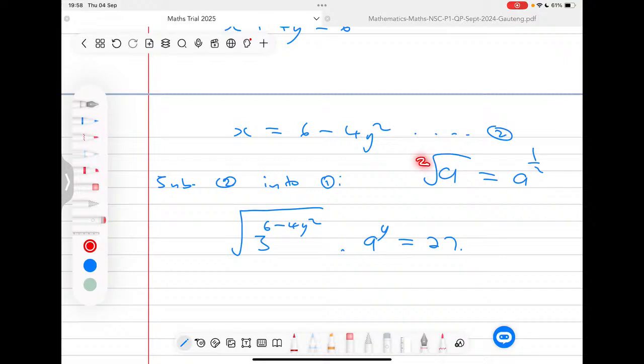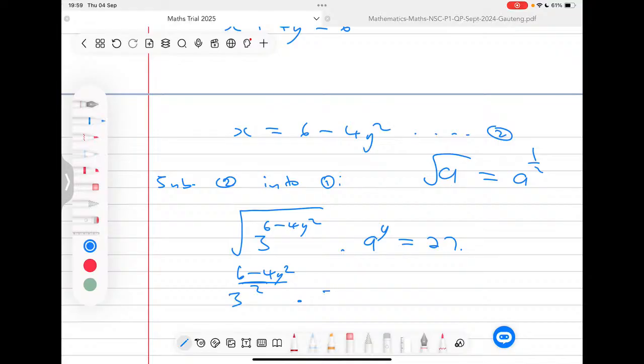Now, here, remember, we have an invisible 2. That's why we call it a square root. Square would mean there is a 2 here. Now, if we write it in exponential form, meaning as a power, the 2 that's sitting here becomes my denominator, and the 1 that's sitting here becomes my numerator. So I'm going to do the same with this problem here. I'm going to have a 3, and I'm going to have the 2 coming at the bottom. Remember, the 2 that's here becomes here. And this part here, well, it's not a 1 in this case, but this part here becomes my numerator. So that means here I'm going to have a 6 minus 4y squared.